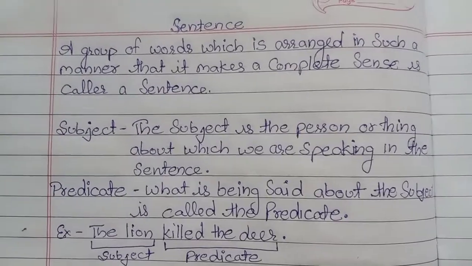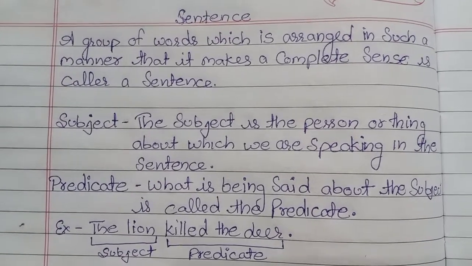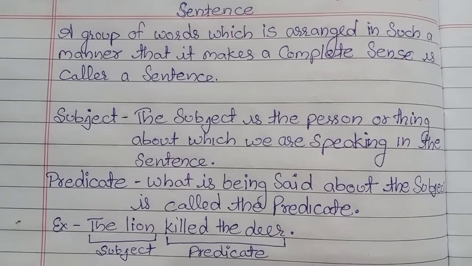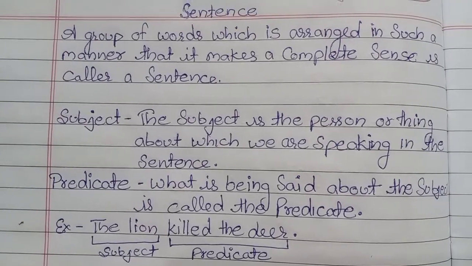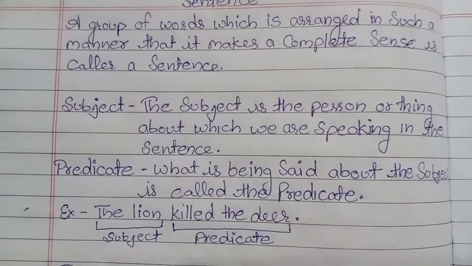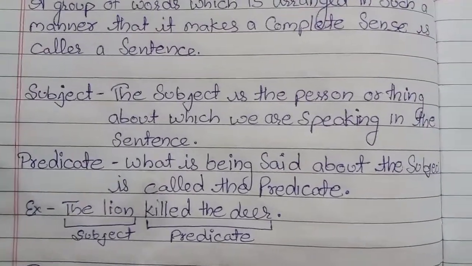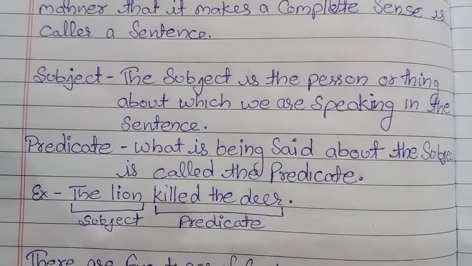Sentence: a group of words which is arranged in such a manner that it makes complete sense is called a sentence. Then, we divide the sentence into two parts, subject and predicate.